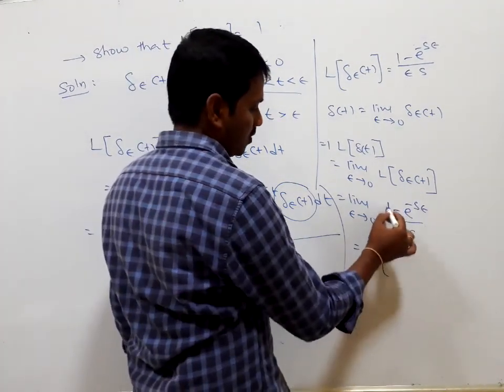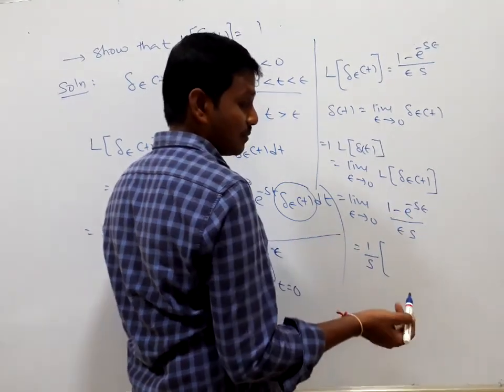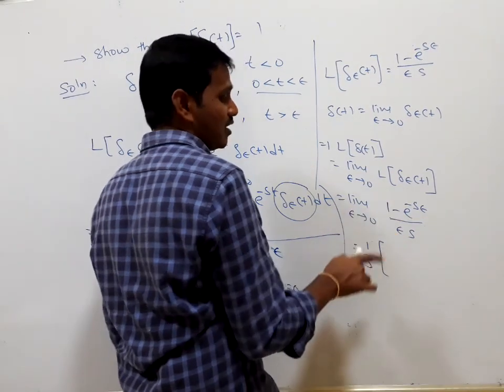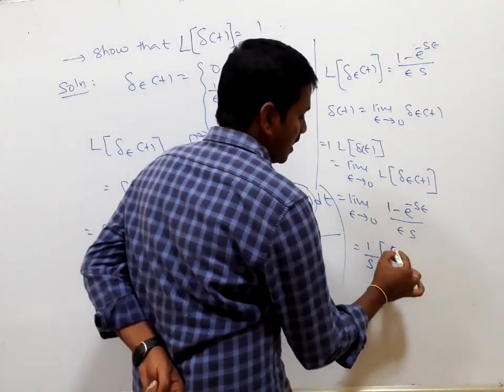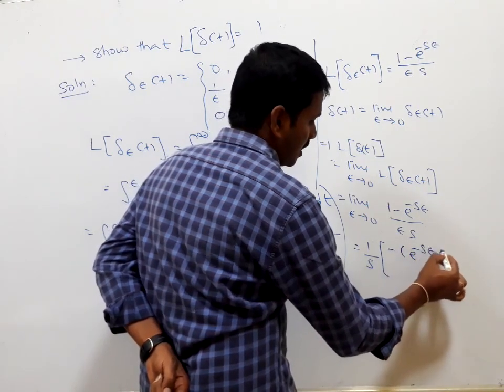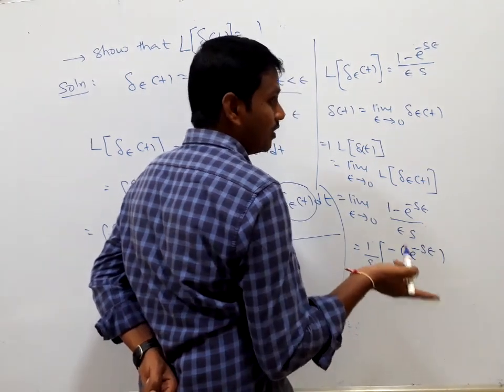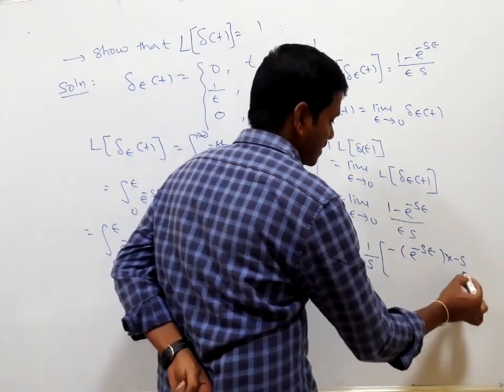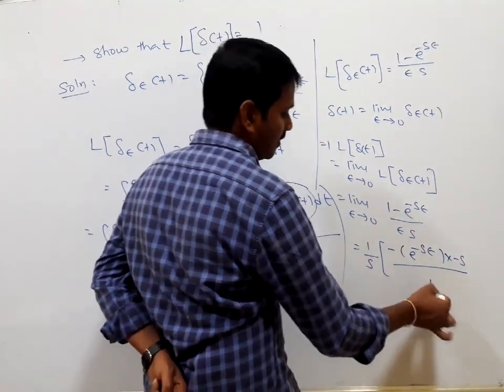By L'Hospital's rule, the derivative of the numerator with respect to epsilon is minus e to the power of minus s epsilon times minus s, and the derivative of the denominator, epsilon s, is s.